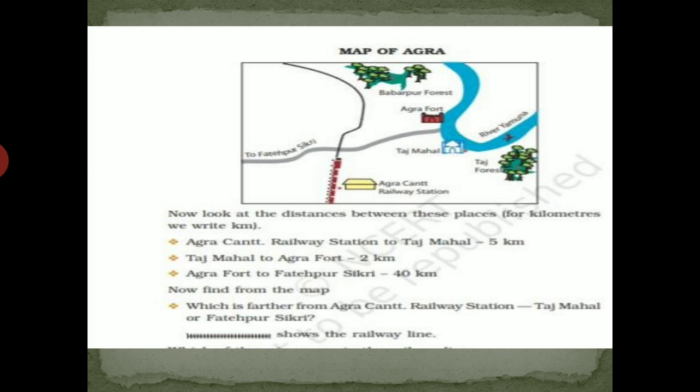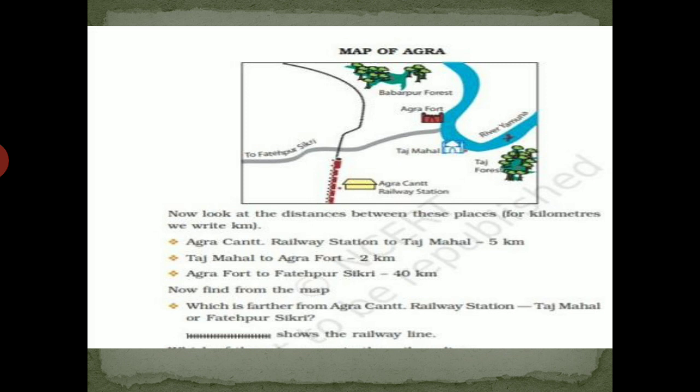Now, look at the distances between these places. For kilometers, we write km. Km we write in short. Agra Cantt railway station to Taj Mahal is 5 kilometers. See, this yellow colored place is Agra Cantt and this white colored building is Taj Mahal, and the distance is 5 kilometers.